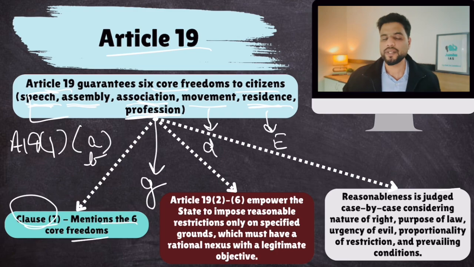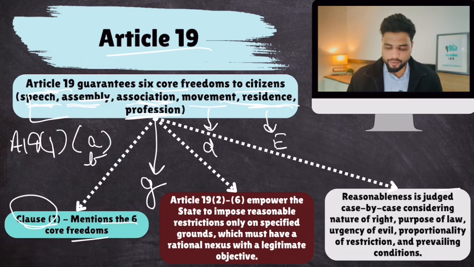Now you have to remember this, that these 6 core freedoms are not absolute in India. Government can apply reasonable restrictions on them. We all know that free speech in India is allowed, but hate speech in India is not allowed because reasonable restrictions can be applied on free speech. Similarly, all these freedoms can be restricted on reasonable grounds. Those are called reasonable restrictions.